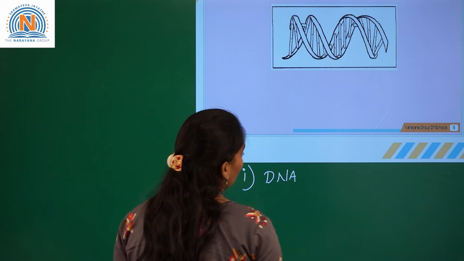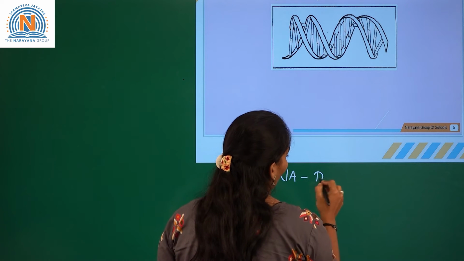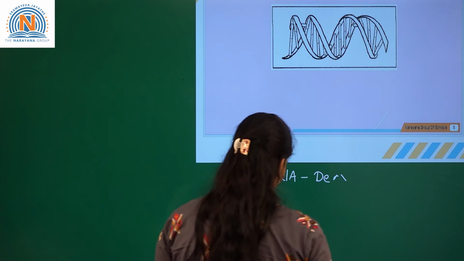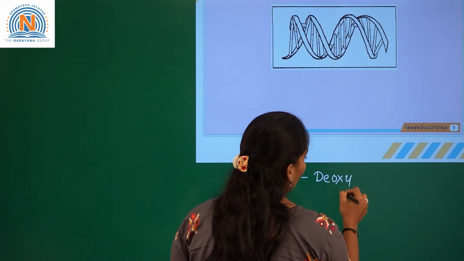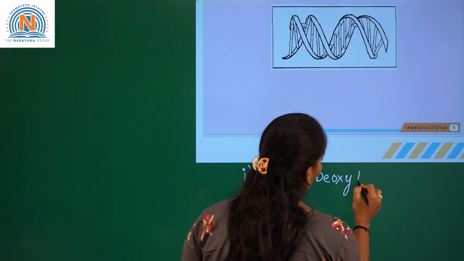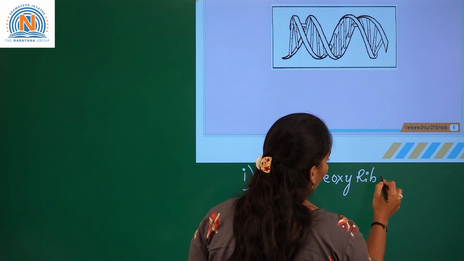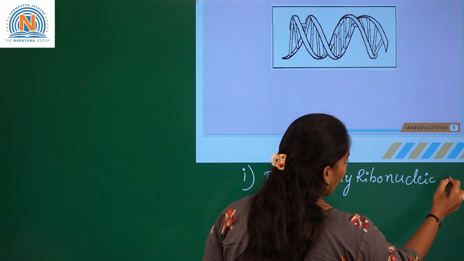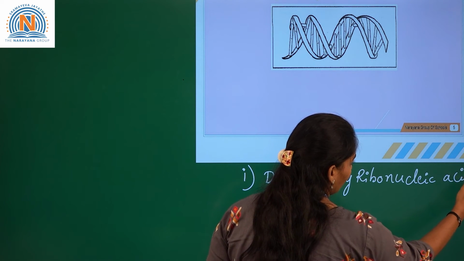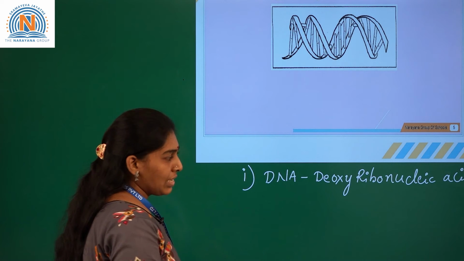What is meant by DNA? Deoxyribonucleic acid. Deoxyribonucleic acid.